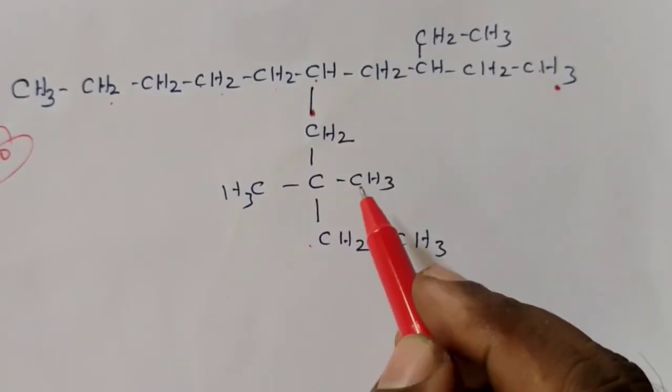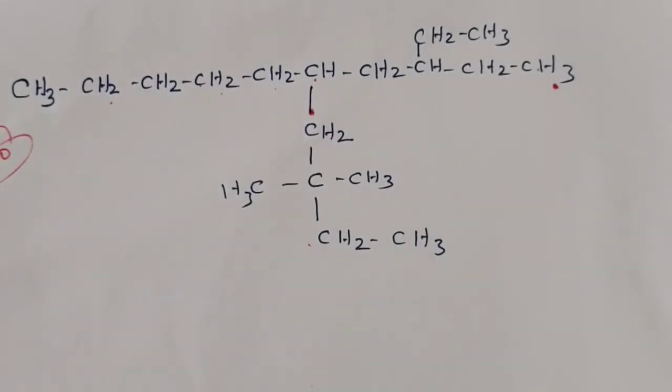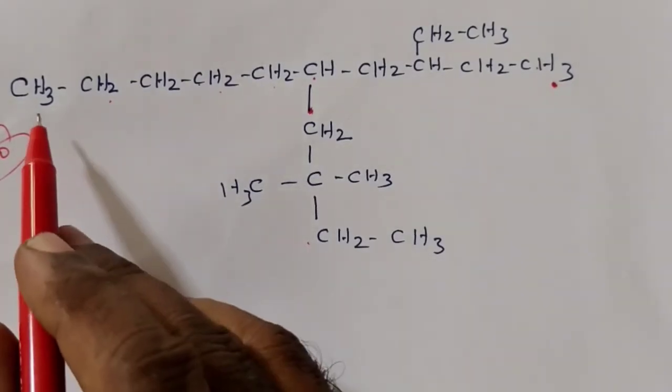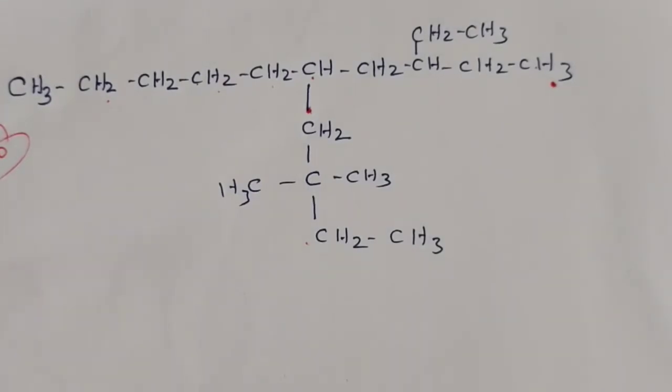That means totally 3 substitutions are present. There is another rule that the parental chain should contain the maximum number of substituents. That means we have to select this as the parent.